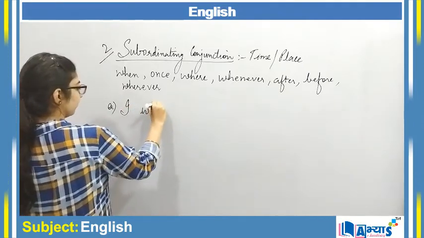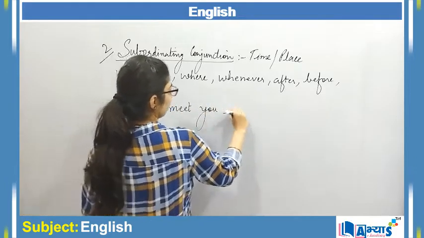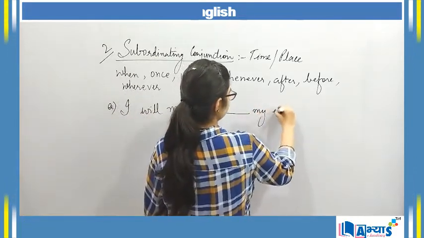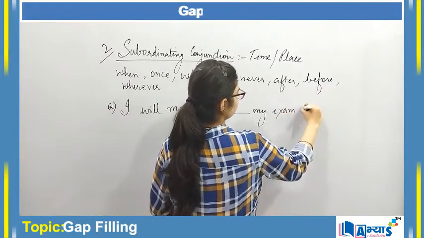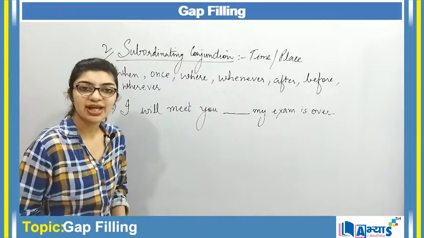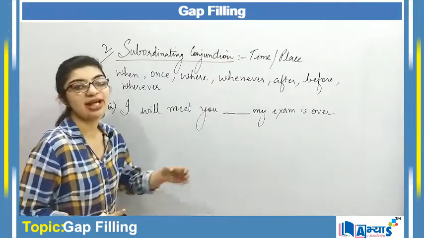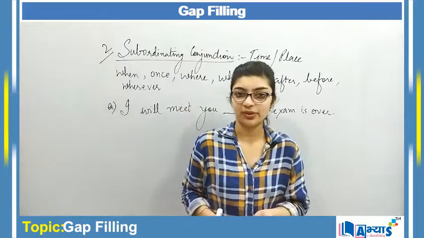I will meet you dash my exam is over. When I say I will meet you dash my exam is over, naturally it is used to represent that once the exam is over, I will be meeting you.